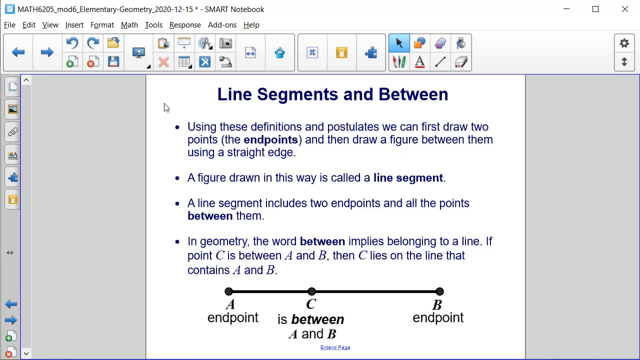Using these definitions and postulates, we can first draw 2 points, or the endpoints, and then draw a figure between them using a straight edge. A figure drawn this way is called the line segment, and a line segment includes the 2 endpoints and all of the points in between. In geometry, the word between implies belonging to a line. So if point C is between points A and B, then C lies on the line that contains points A and B, which are your endpoints.